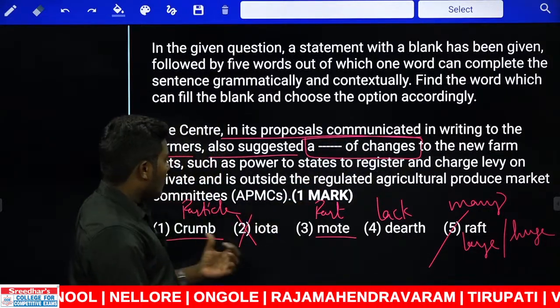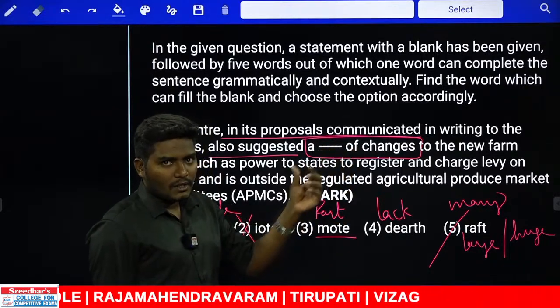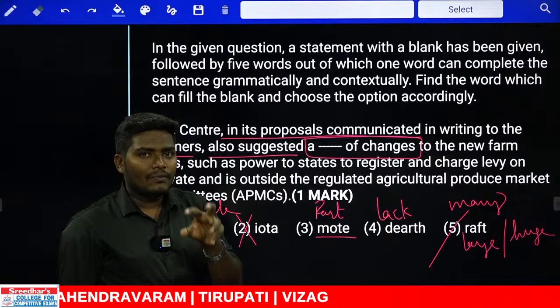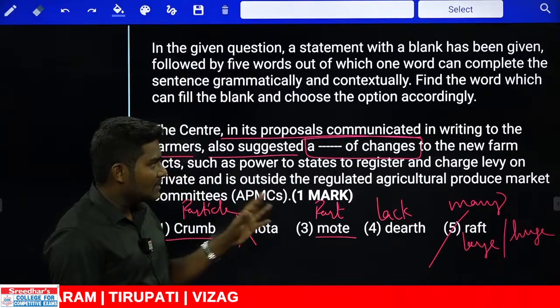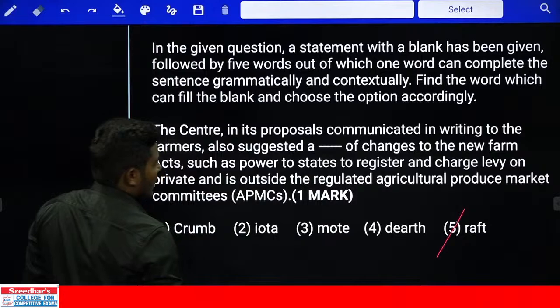The remaining words are basically negative. If you use these words in the combination, it gives the meaning of very little, very small, very few. That doesn't go with the context. So the answer can be used only with the fifth one. Next.